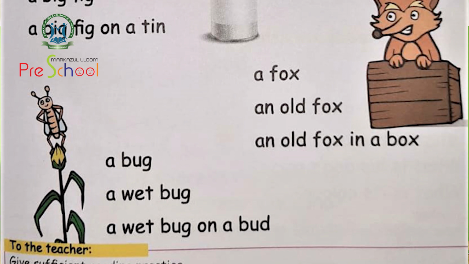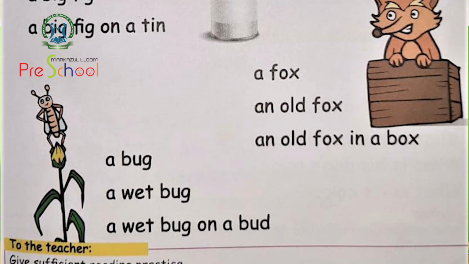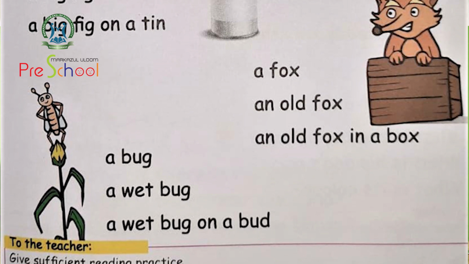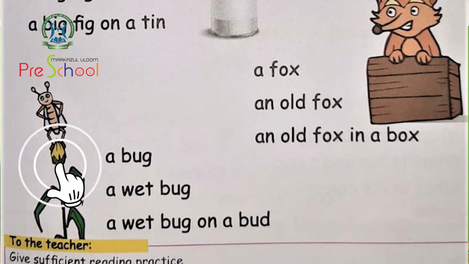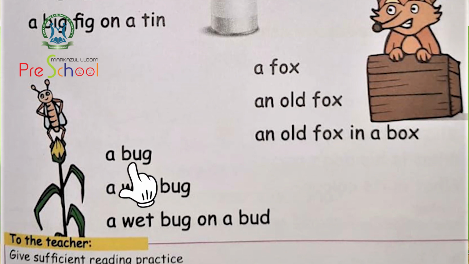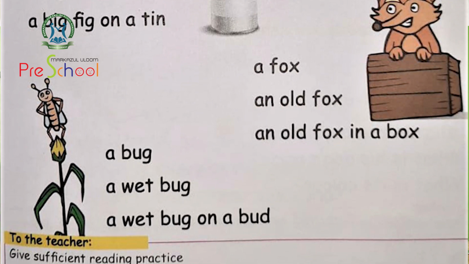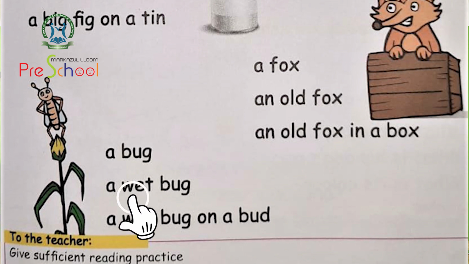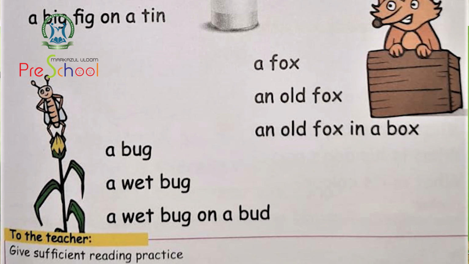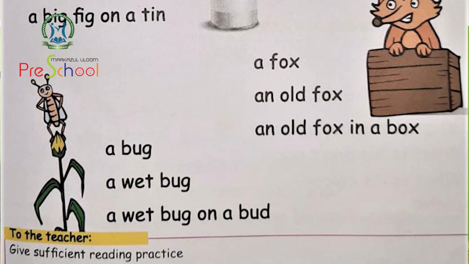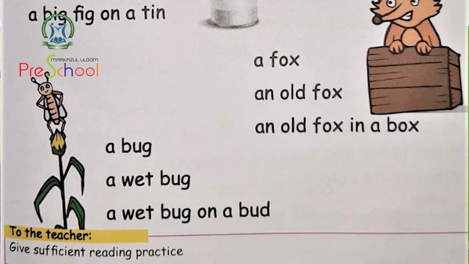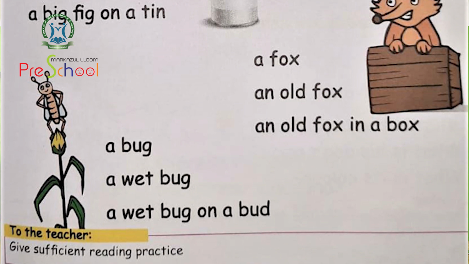Then we will move on to the last picture. You can see a bag over here, bag. Then look, here you can see a bat also. Then look, a bag, a wet bag. How is the bag? A bag is wet. What is wet? Nananya. A bag, a wet bag, a wet bag on a bed.